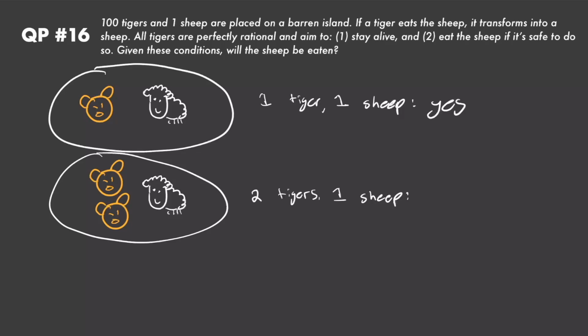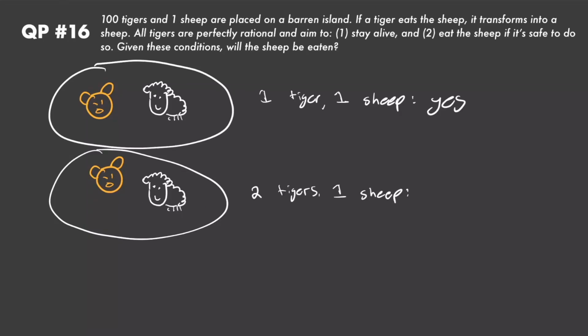So now what's going to happen if one of these tigers decides to eat the sheep right here? Let's figure it out. Let's say this tiger right here decides to eat this sheep. Well, then it's going to transform into a sheep, right? And now there's going to be 1 sheep and 1 tiger on this island, right? This was previously the other tiger. And now after that happens, we find ourselves back in the same situation that we talked about earlier.